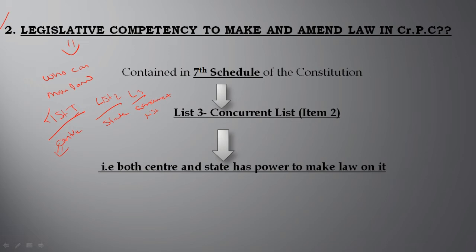The subject matter of Cr.P.C. is contained in list 3, that is the concurrent list, in item number 2, in which both the center and state have the power to make law. So you might have seen in the bare act there are many amendments to the provisions. In a particular provision it is written that a state has made an amendment to it, because the subject matter of Cr.P.C. is covered under the concurrent list.